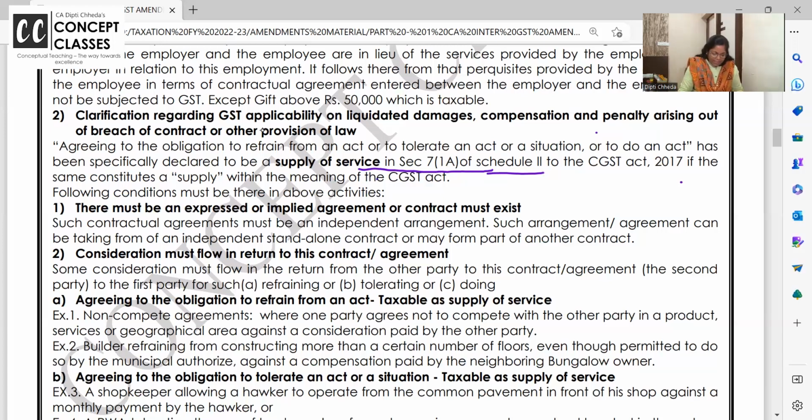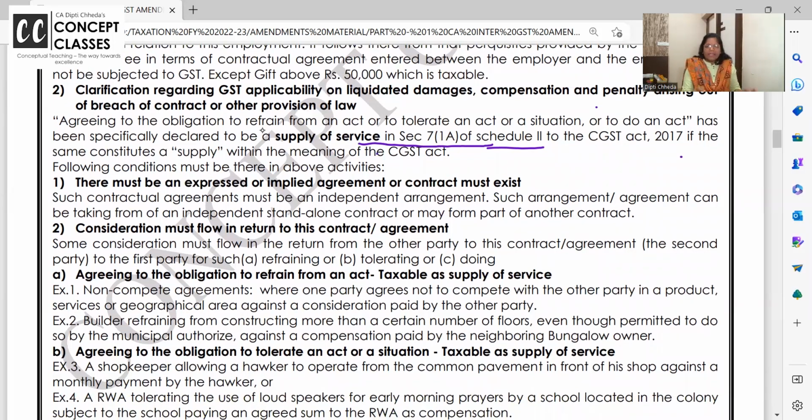So the following conditions must be satisfied to decide, okay, this is a supply of service and hence now taxable. What are those two conditions? Let us check it. There must be an express or implied agreement. Just 1 second, dear students.